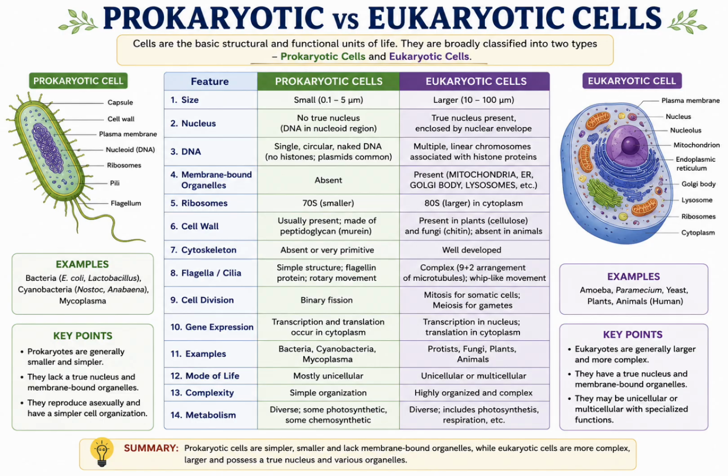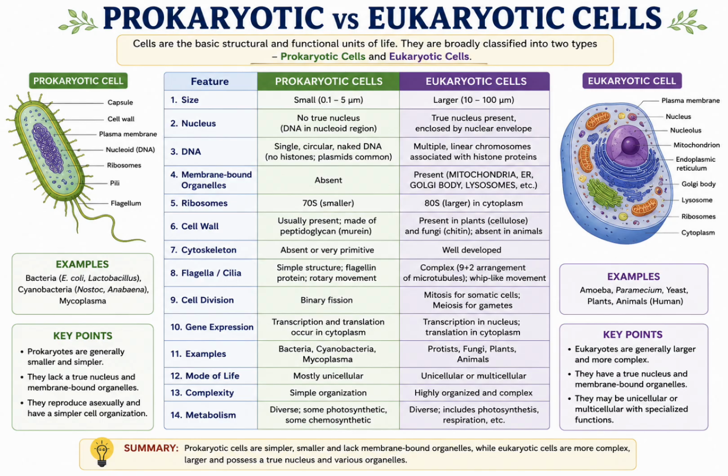In prokaryotes, transcription, meaning DNA to RNA synthesis, and translation, meaning RNA to protein synthesis, occur simultaneously in the cytoplasm. While in eukaryotes, transcription occurs in the nucleus and translation occurs on the ribosome in the cytoplasm.